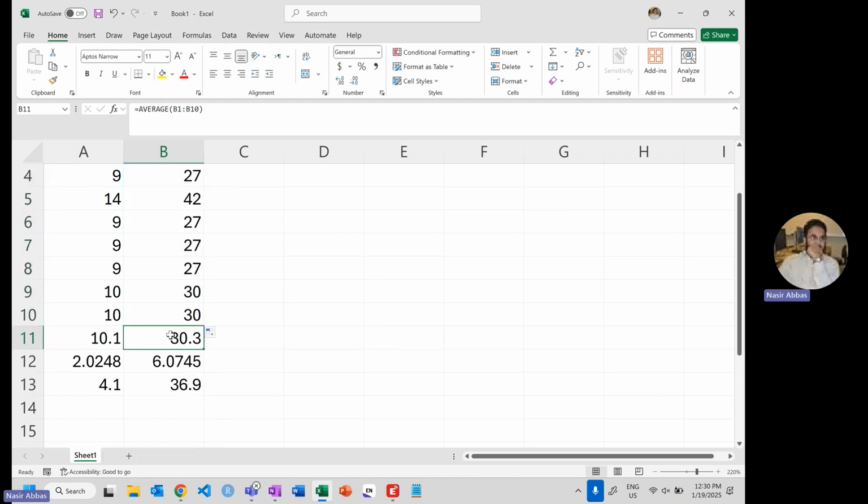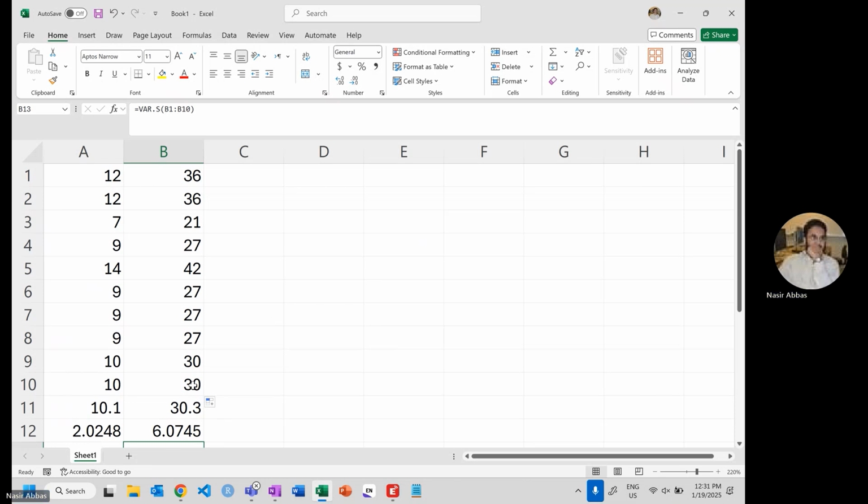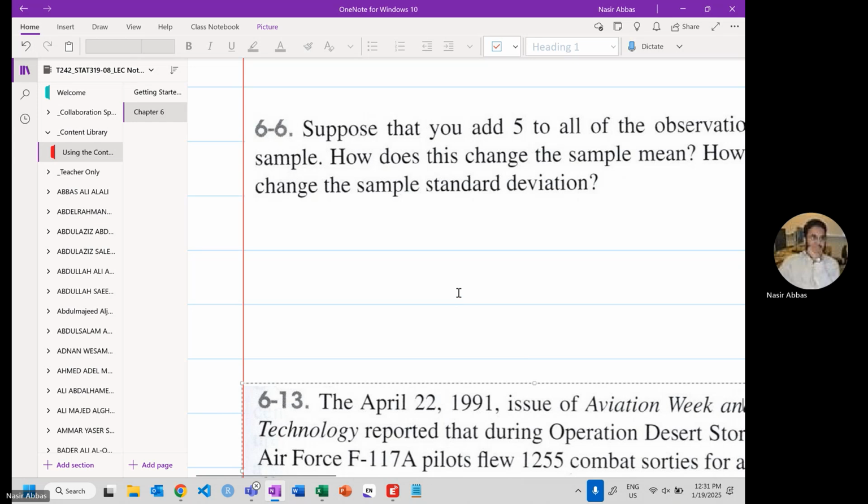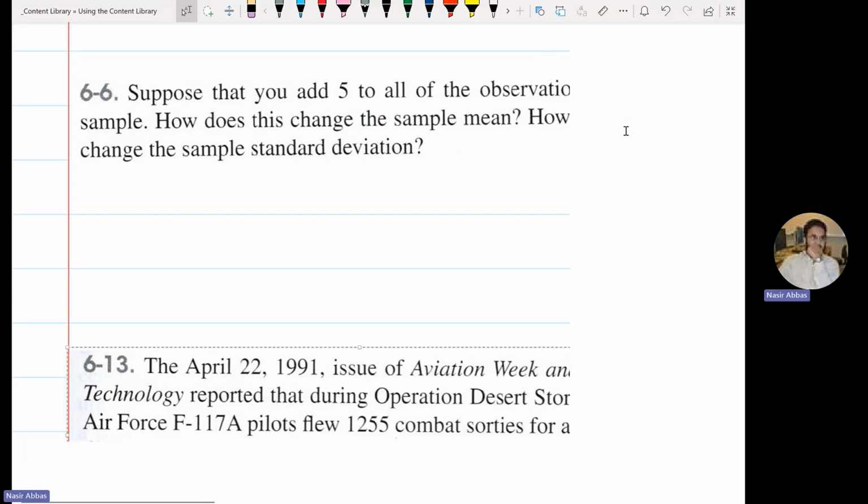If I multiply by 3, what will happen? The mean will be 3 times the old mean. The standard deviation will be 3 times the old standard deviation. The variance will be 9 times the old variance. So that relationship will come into the picture. Let's move on. Any questions?